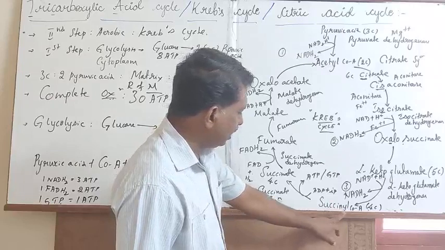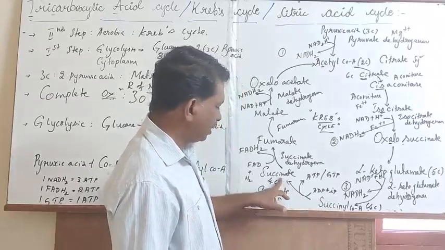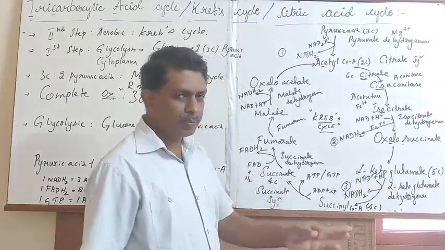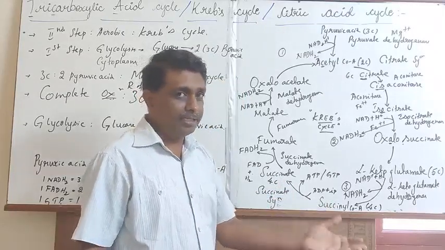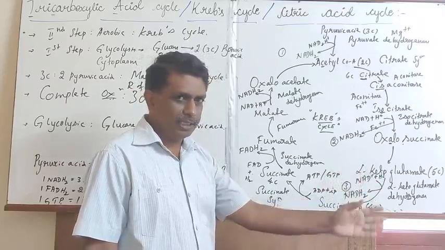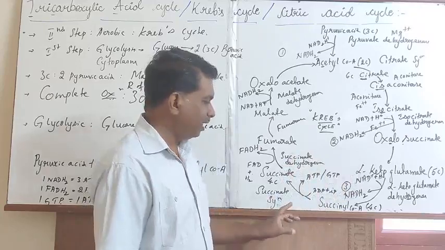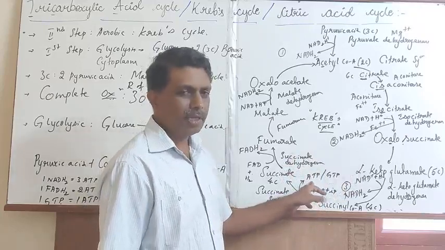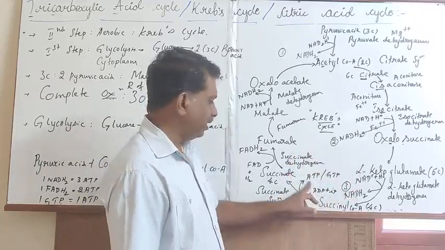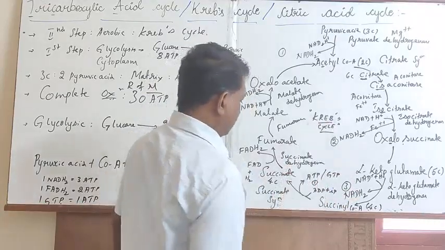Later, the succinyl CoA, through the enzyme succinate synthetase, will get converted into succinate. During this process, GDP will get converted into GTP. One molecule of GTP is equal to one molecule of ATP, so one molecule of ATP is actively synthesized during the course of the Krebs cycle.